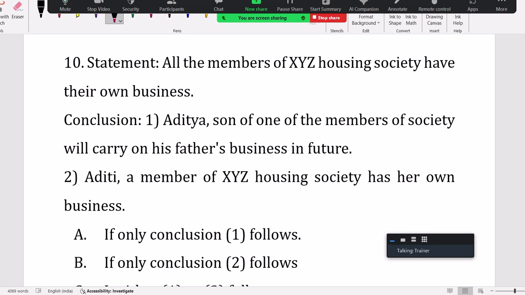Aditya, son of one of the members, will carry on the business. That we cannot decide, right? They didn't mention in the statement that their children are carrying on their business. So it's out. Sons of the members of the society will carry the business: that we cannot say. But Aditi, a member of that society, has her own business. All the members in that society have their own business. Aditi, a member of the society, definitely has one. So I can say only conclusion 2 follows.